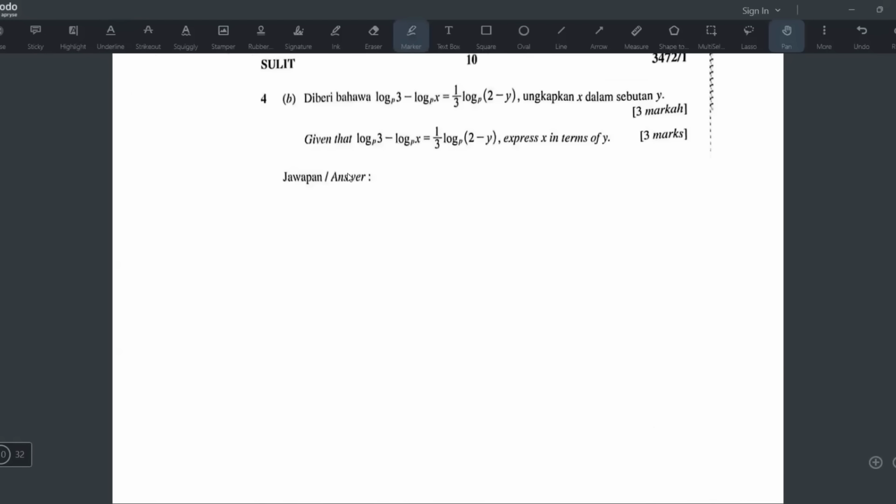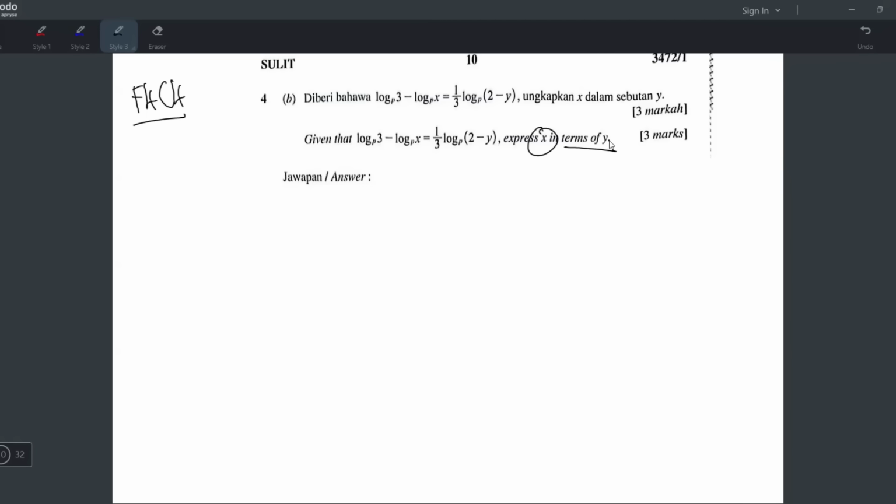Okay, B pula. This is still the same question, same chapter, Form 4 chapter 4. But this is not a third question. This is a log question. Given that log 3 base P minus log x base P equals 1 over 3 log 2 minus y base P, express x in terms of y.